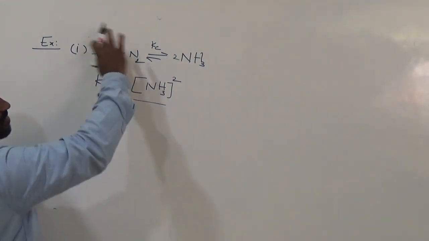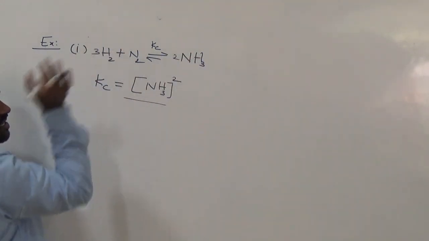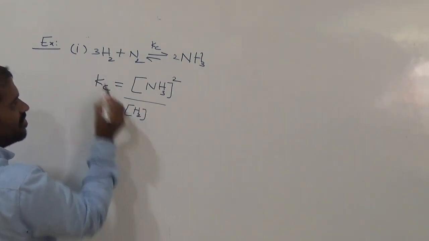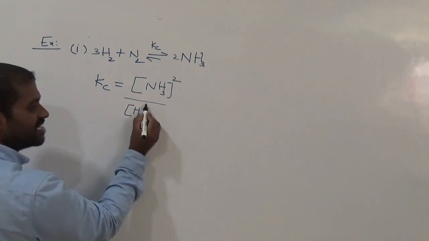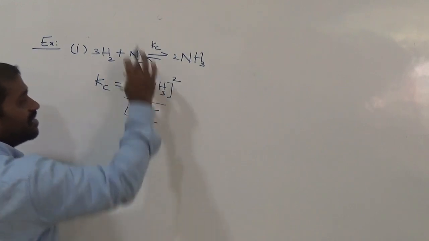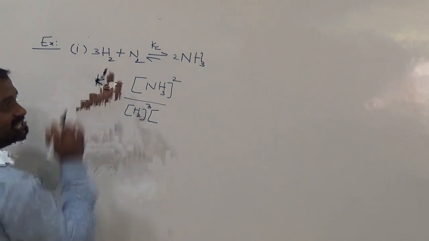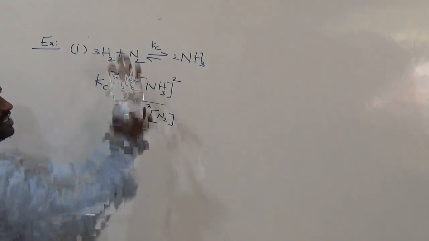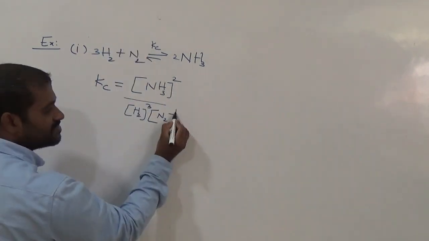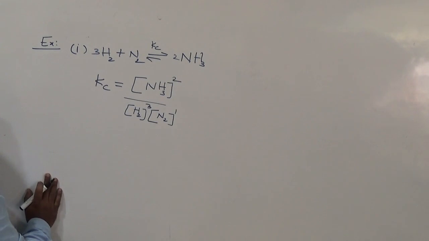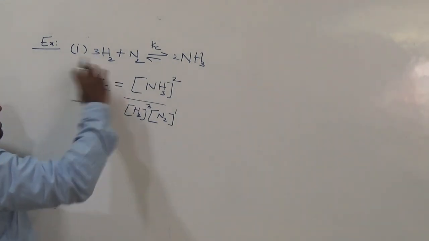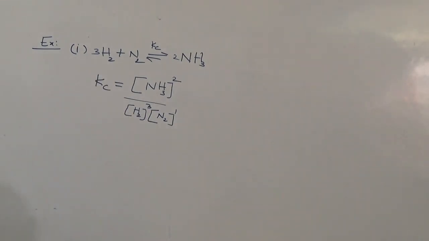Okay, so now come to reactants. Product is over. Now come to reactant. Molar concentration of H2. What is the coefficient of H2? 3. Write as power. Into another reactant here we have, that is N2. So write in the square bracket molar concentration of N2. So what is the coefficient here? 1. Understood now clearly? This expression is called equilibrium constant Kc for the given equilibrium reaction. Understood now?